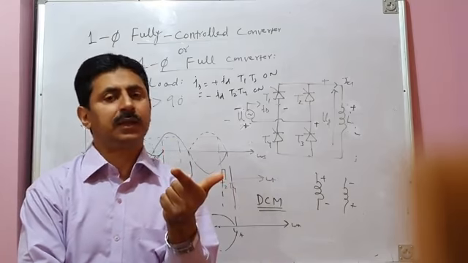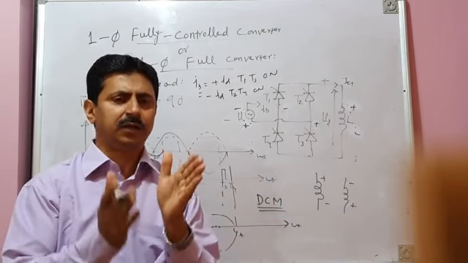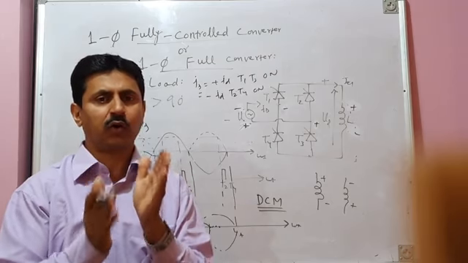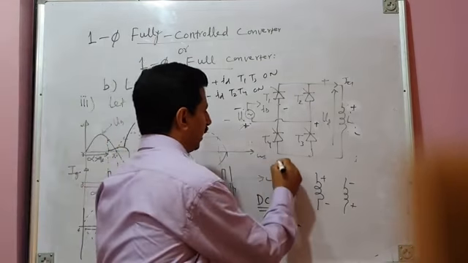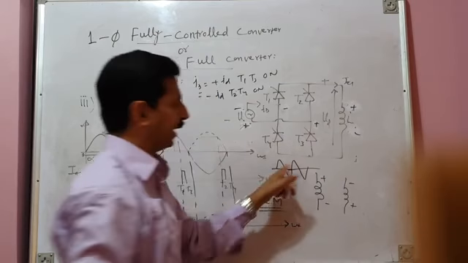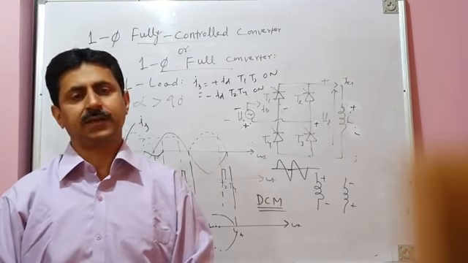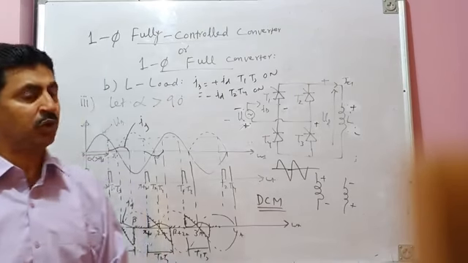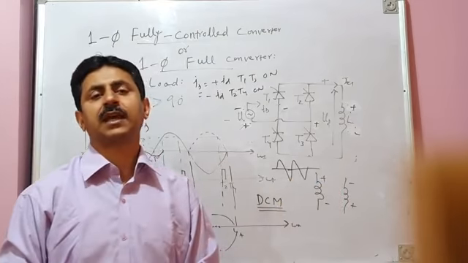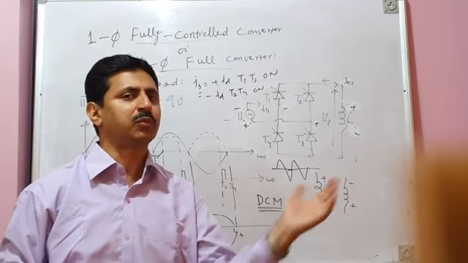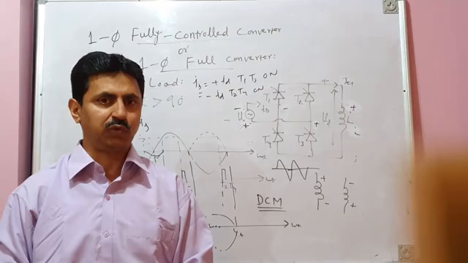Next case was alpha 90 degrees. At alpha equal to 90 degrees, the conduction is just continuous, and volt second balance is followed. Positive volt second area is equal to negative volt second area, and you get a voltage waveform like this. Average load voltage is 0, and current is just continuous. And for alpha greater than 90 degrees, if you draw the waveform and assume current continuous, volt second balance is again violated, because negative volt second area will be more than positive volt second area, which means energy released will be more than energy stored, which is not possible with a passive load.